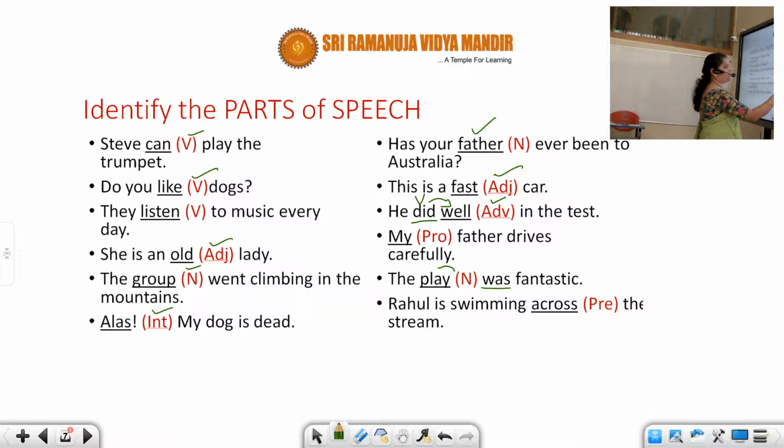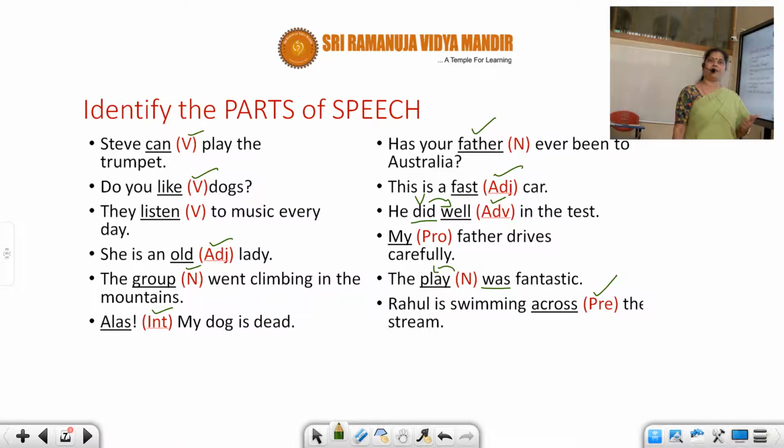It's a noun. Then Rahul is swimming across the stream. There is a stream and I'm showing the position, in which position he is going, swimming across the stream. So across is a preposition.